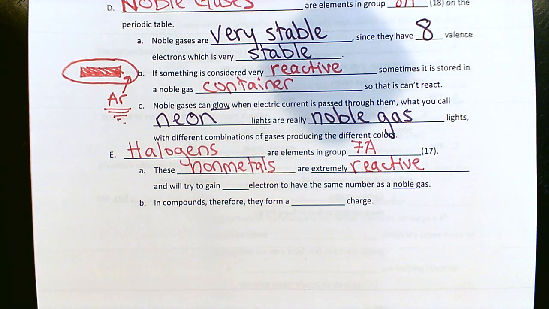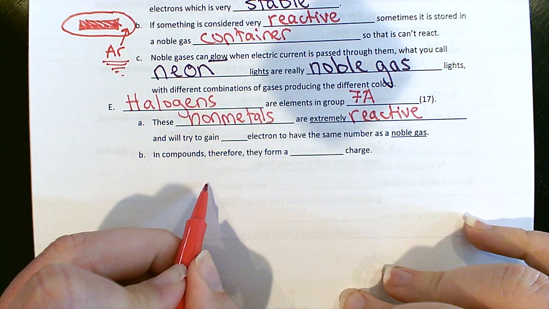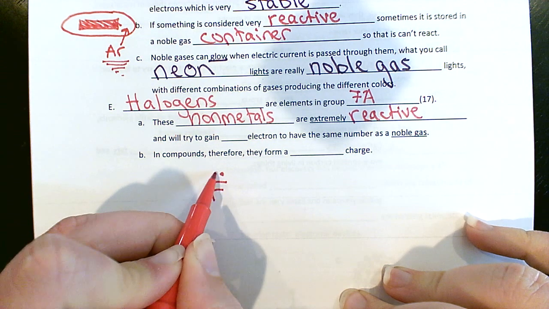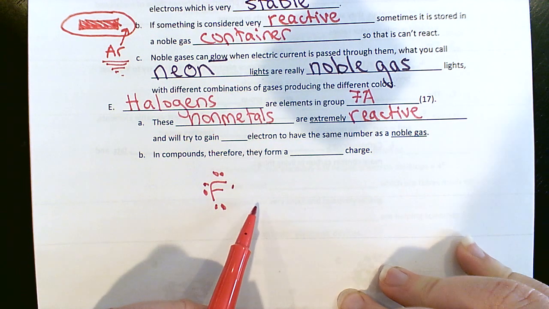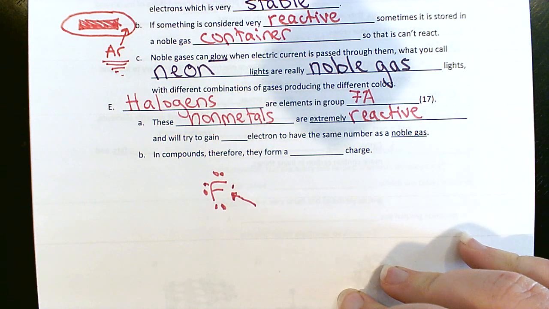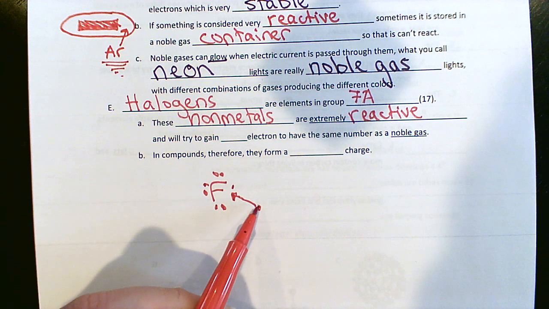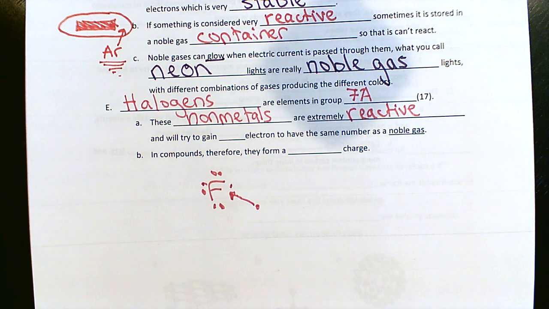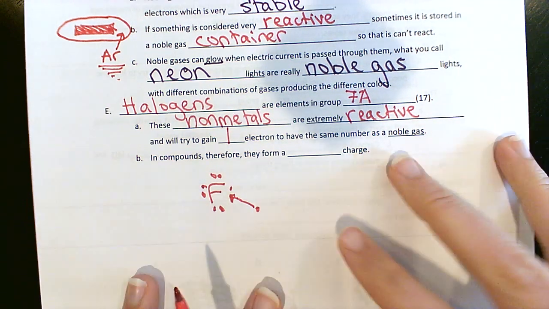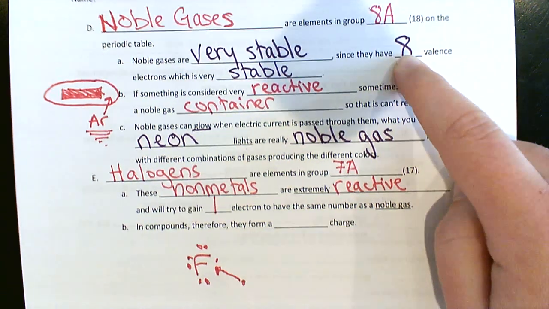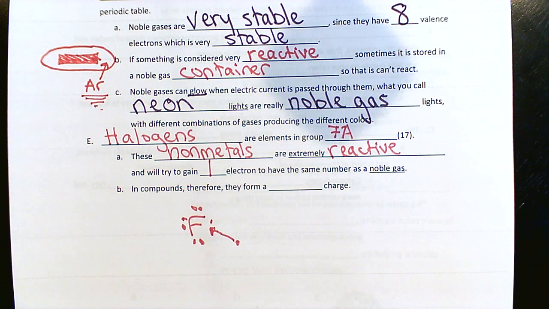Okay, so think back to our dot diagrams. Halogens, I'll just pick fluorine because why not, would have 7 valence electrons. If they get one more, they'll be stable. They're so close to being stable, they're going to try to steal an electron from anywhere they can get it. And that would be causing a reaction. So they're going to try to gain 1 electron. And if they gain that 1 electron, then they have 8 valence electrons, and then they would be super stable, just like the noble gases. So remember that 8 valence electrons is a very, very stable situation.